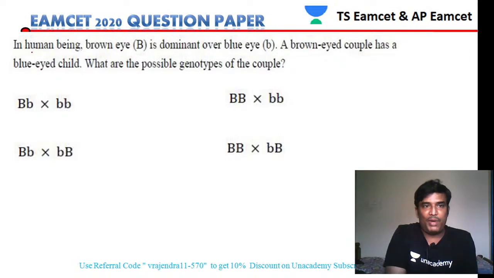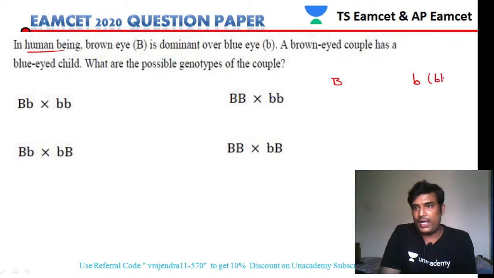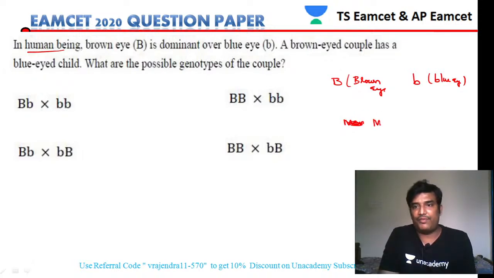Next, in human beings, brown eye is dominant. So in human beings, let us solve here. Brown eye and blue eye. So this is the blue eye and brown eye. Then a brown eyed couple has a blue eyed child. So both the mother and father.